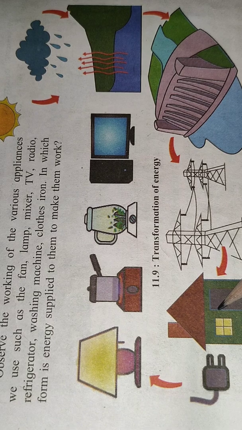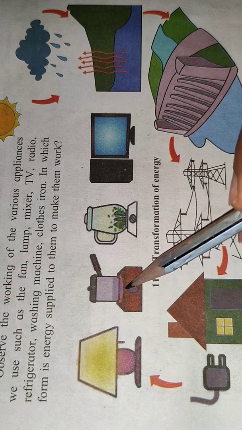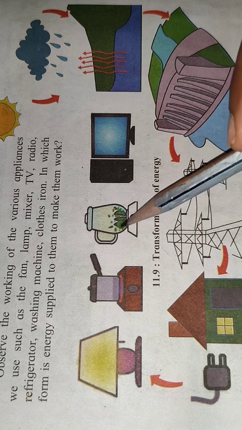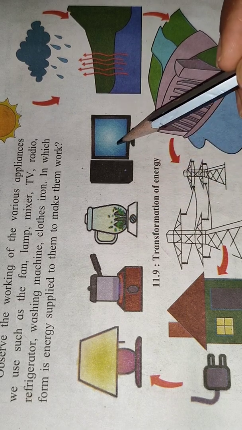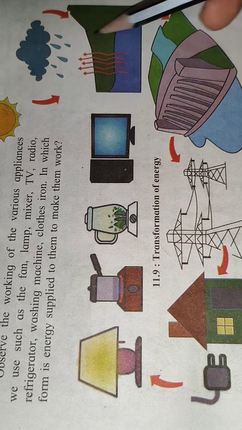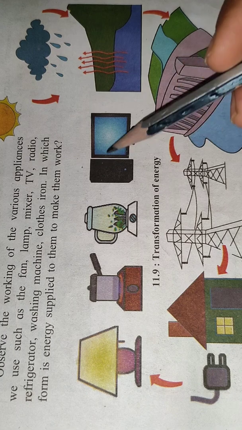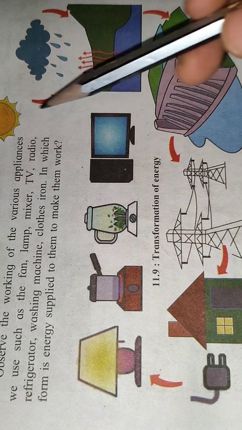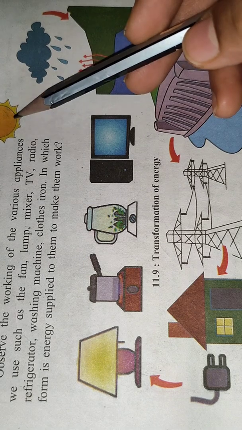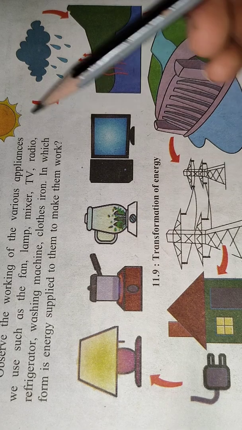Once the electricity reaches home, with the help of different switches, we can make use of different lights, fans, cookers, water heaters, computers and many more electronic appliances. So this is the chain of electricity. How does electricity form? That is because of sunlight. So sunlight is indirectly responsible for creating electricity.